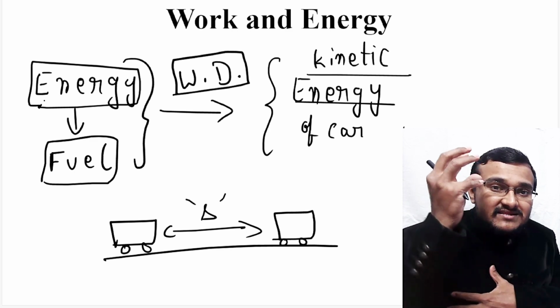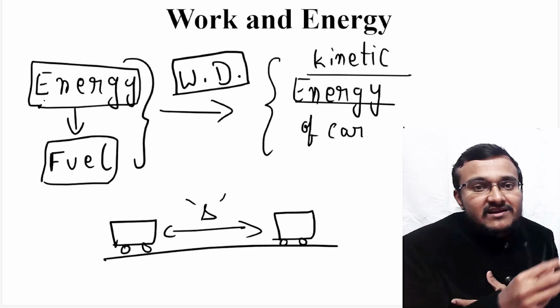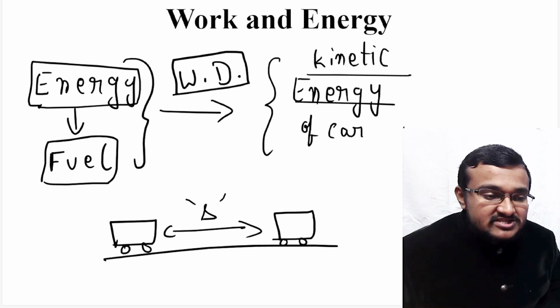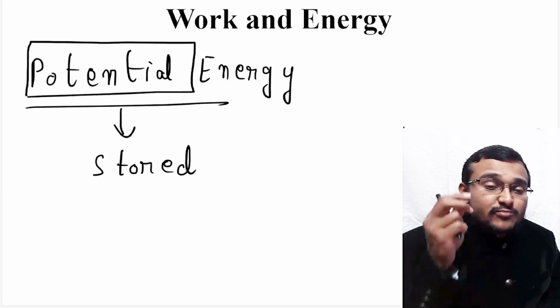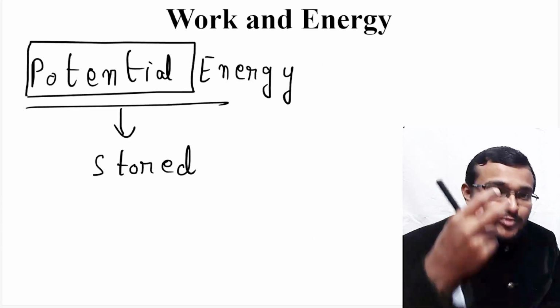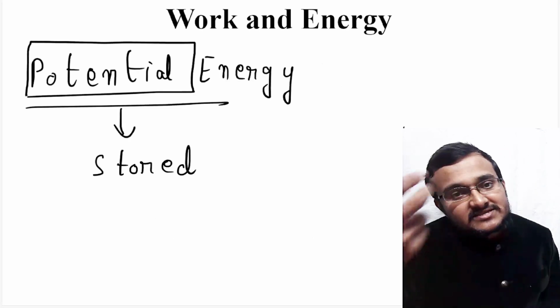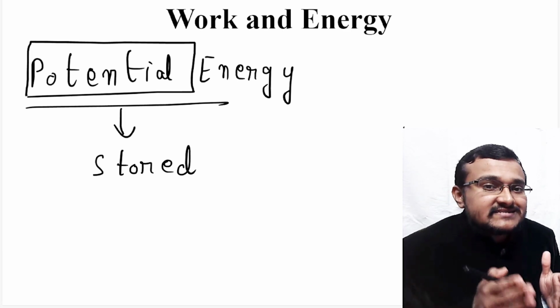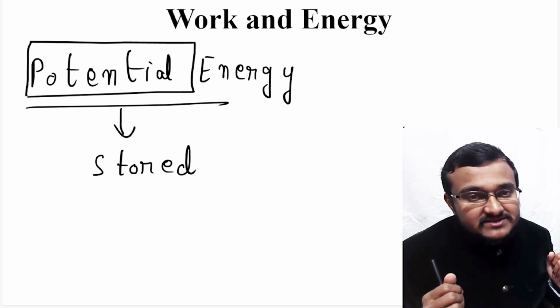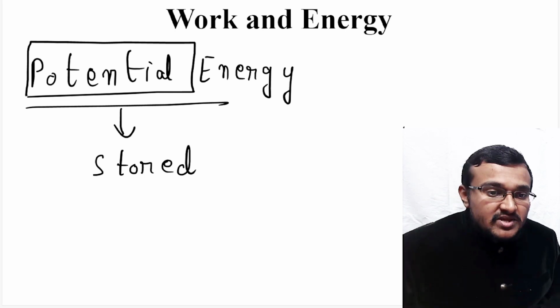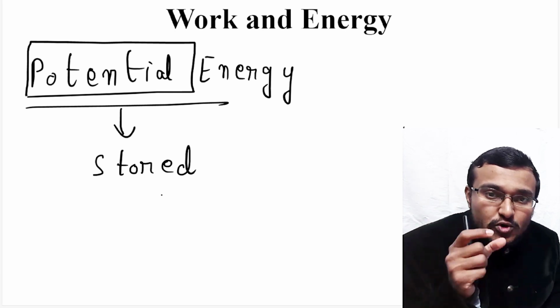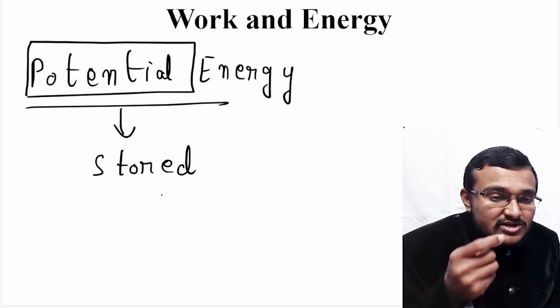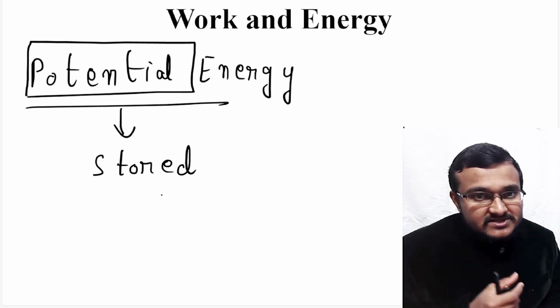So this fuel has a certain amount of potential energy, and when that potential energy is extracted properly, it can be easily converted to kinetic energy. Then the car can get the necessary kinetic energy when it is in motion. So the stored amount of energy can be known as potential energy.